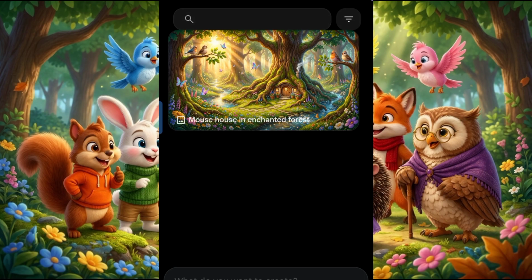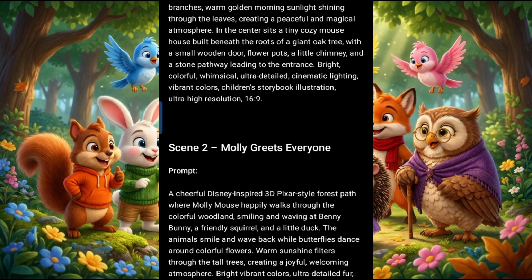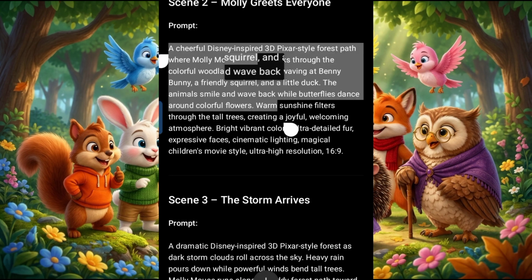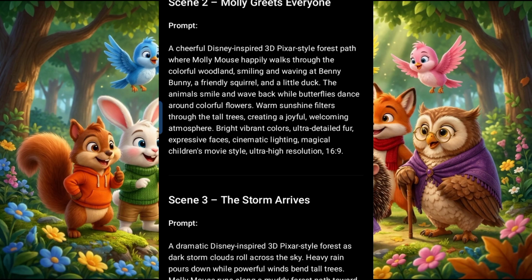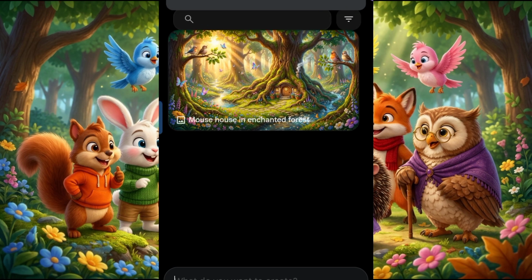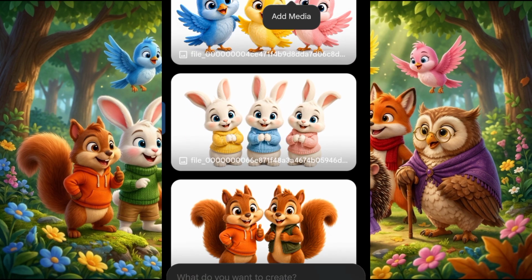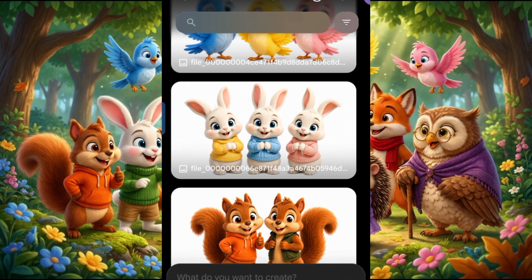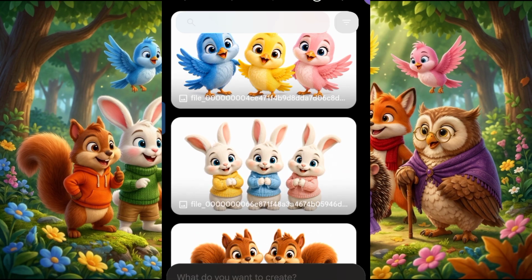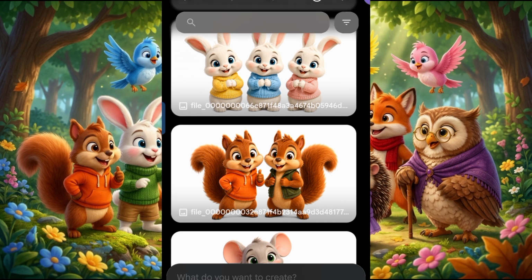Then I'll head over to ChatGPT, copy the second image prompt and generate it using Flow AI. So this is me copying the second one. I'll head over to Flow AI and paste it. For the second scene prompt, we need the squirrel, the rabbits, the birds, and Molly. We need them to be there.